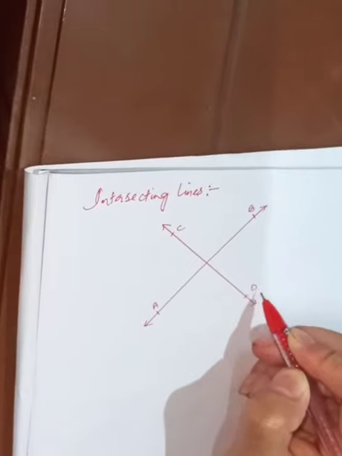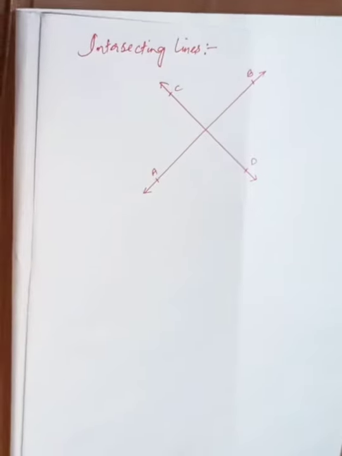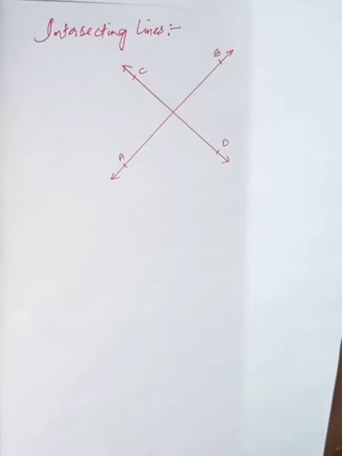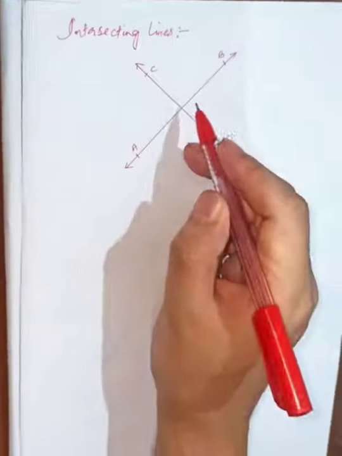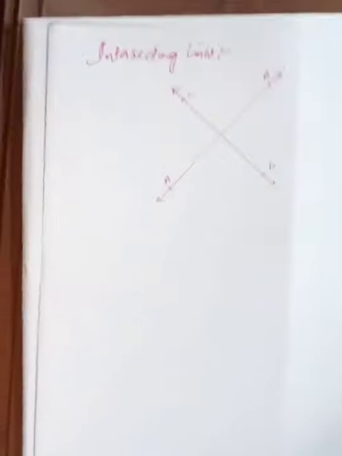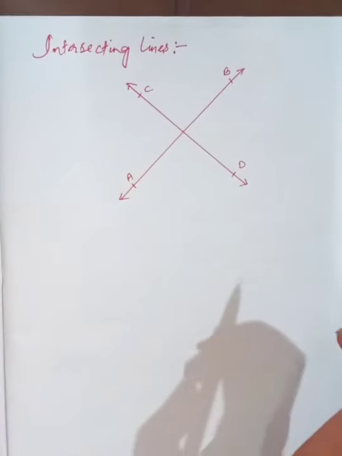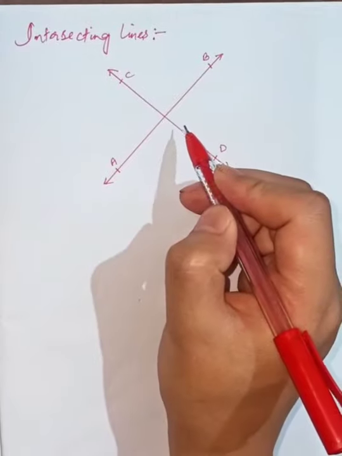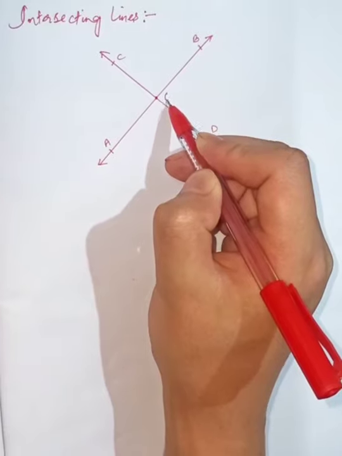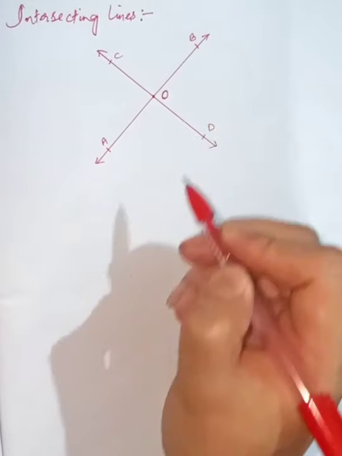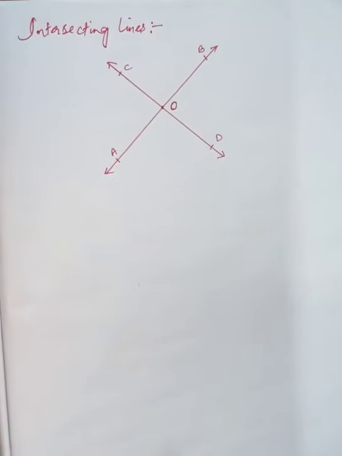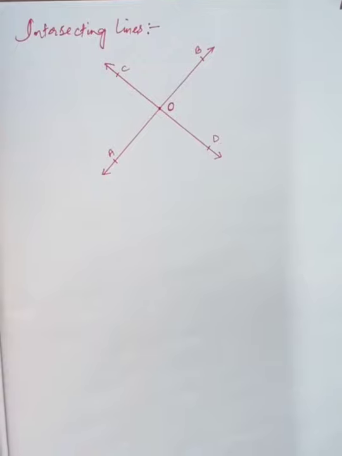So when the two lines intersect, when the two lines cross over one another, we call those two lines intersecting lines. Now the point where the two lines intersect, we call this the intersecting point. So let me indicate this point as O. Then what we get is two pairs of vertically opposite angles.